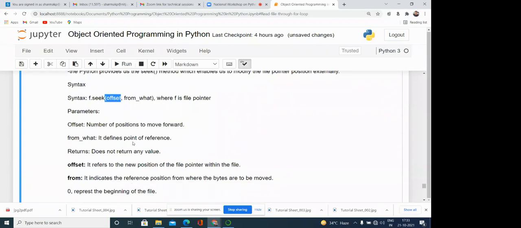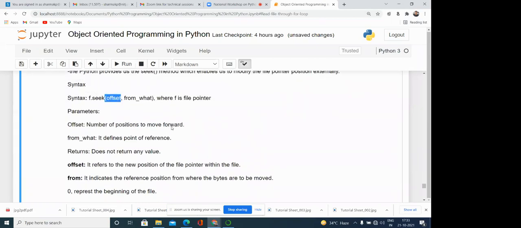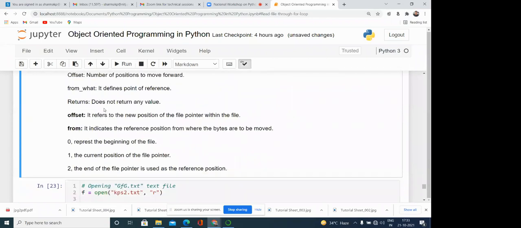From what defines the point of reference, meaning from where we need to move the position: from the starting, from the current position, or from the back end. It does not return any value, so the return type of this function is nothing.